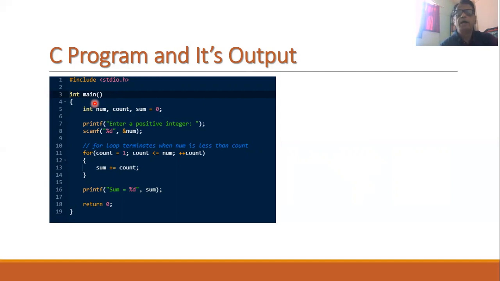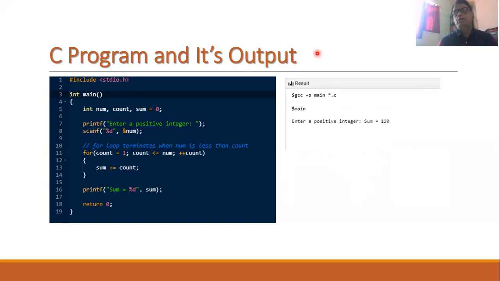If you provide a standard input, you will get the output something like this. Initially you have to enter a positive integer. Suppose the integer entered is 15. Then you will find that the sum of the first 15 numbers is 120.